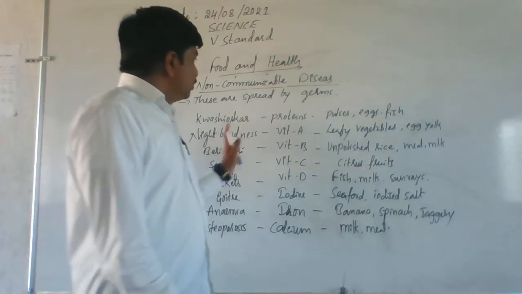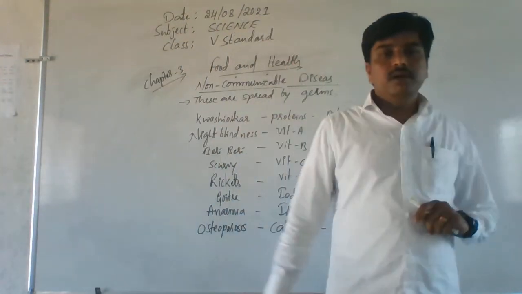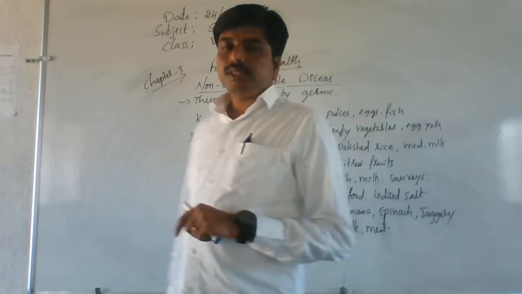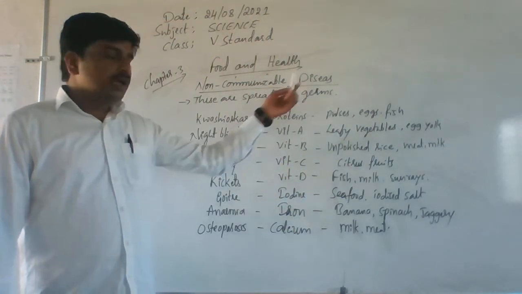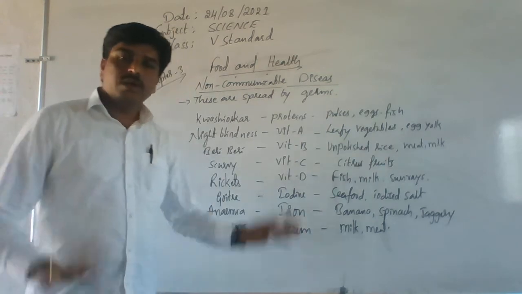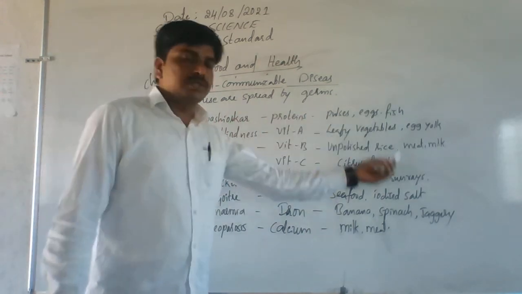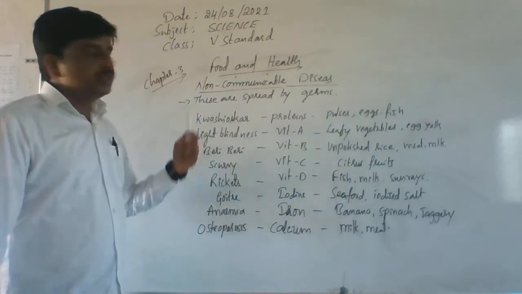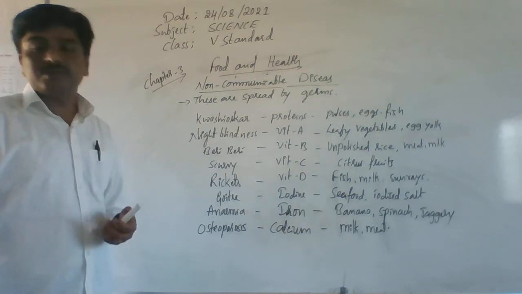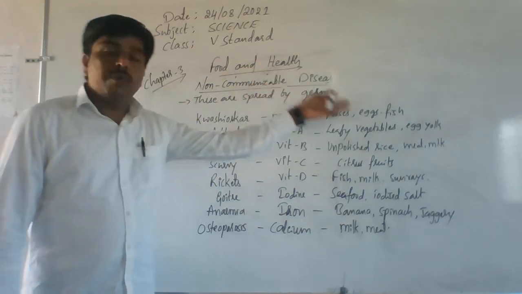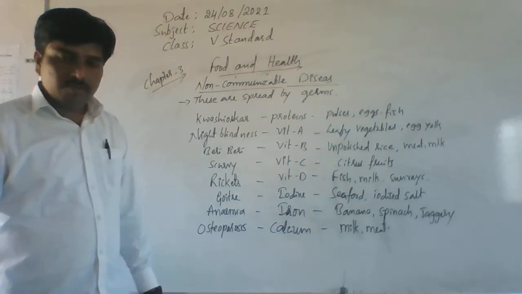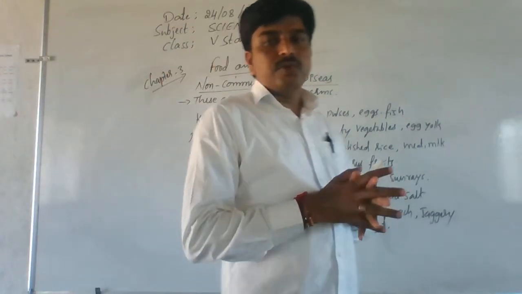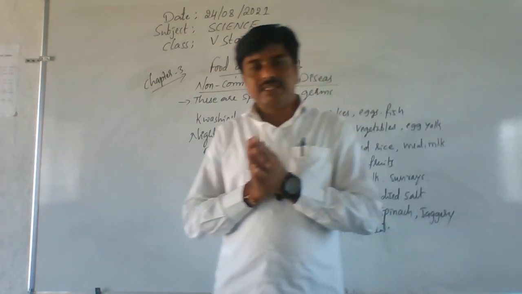So this is about non-communicable diseases. These are the diseases caused by the deficiency of nutrients and their prevention methods. Okay, I hope you clearly understood how these diseases occur in a person and how we can avoid these diseases by taking these kinds of food materials. Now this chapter is closed. Try to solve this exercise.